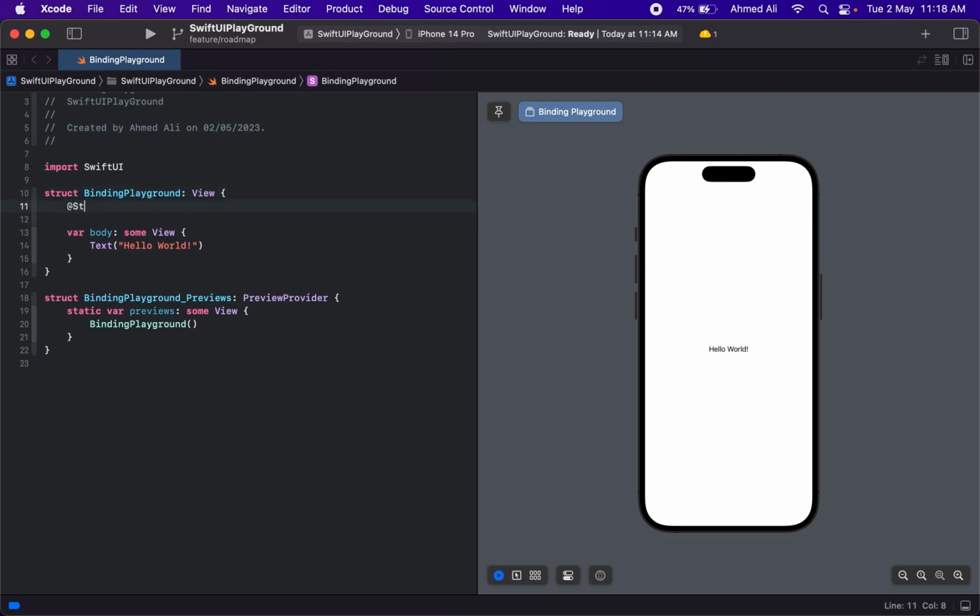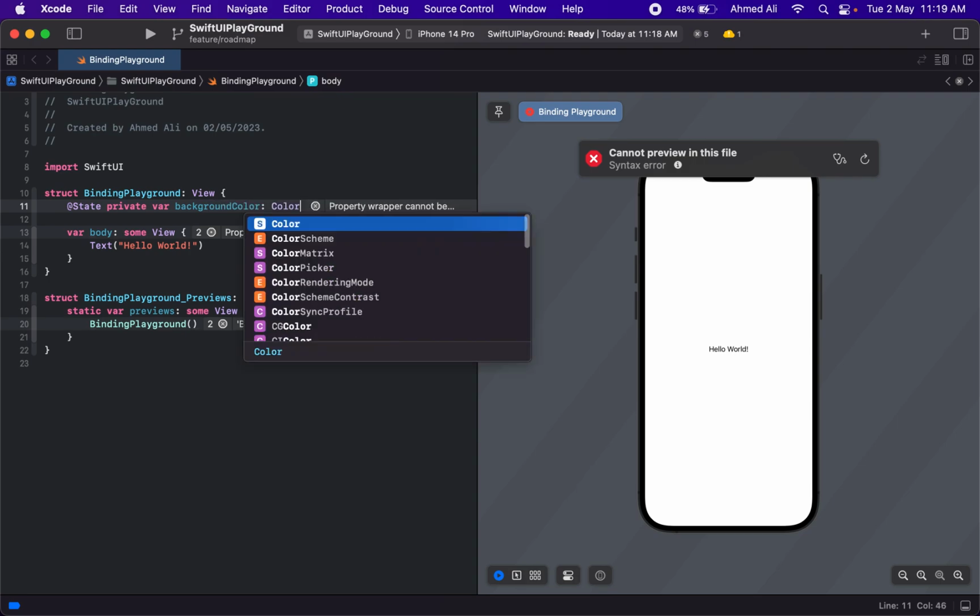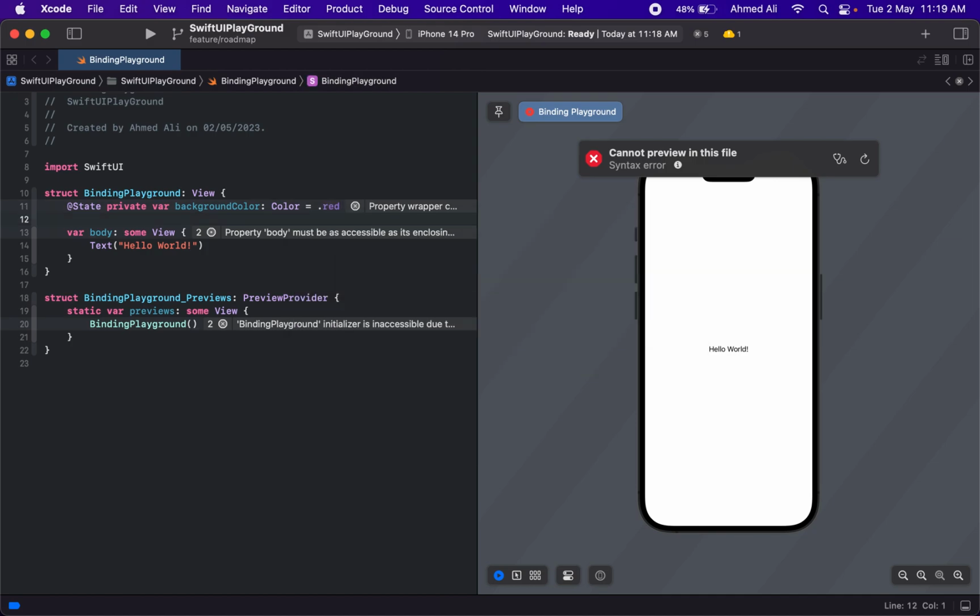I will start with a simple state. Let's use private to emphasize that only this binding playground has the ownership of this state. Let's name it maybe background color. This is of type Color with the default value of red.